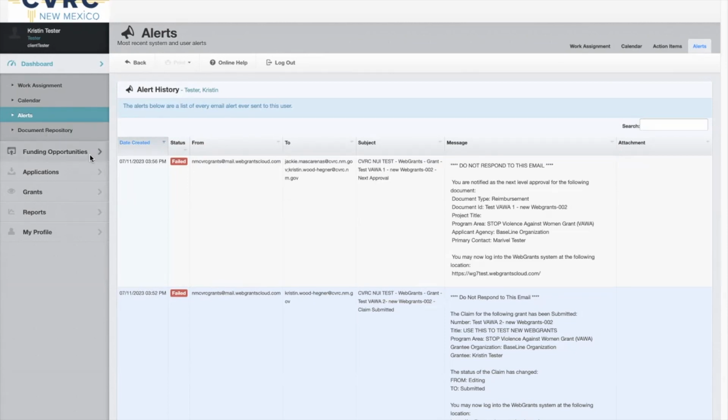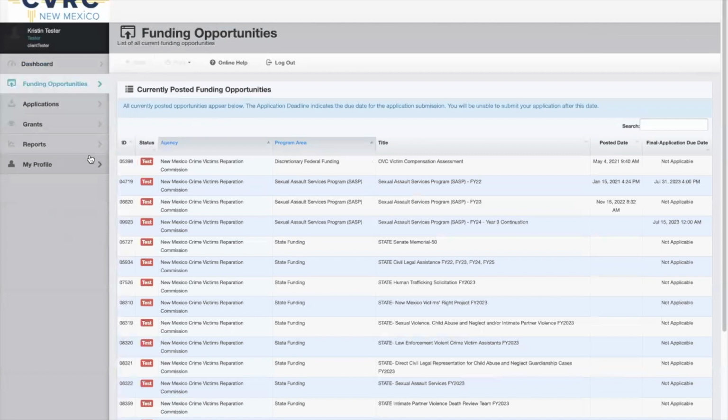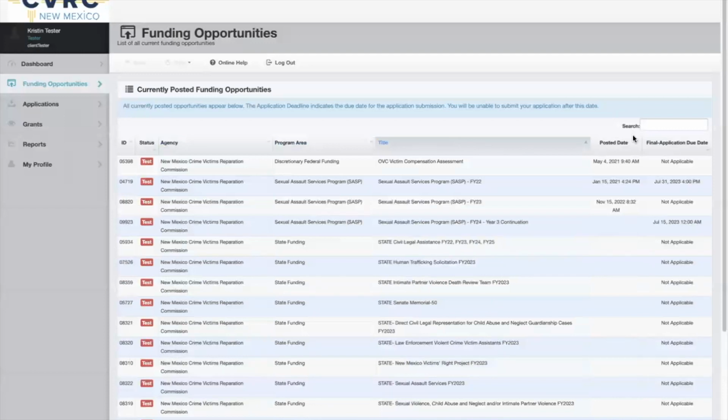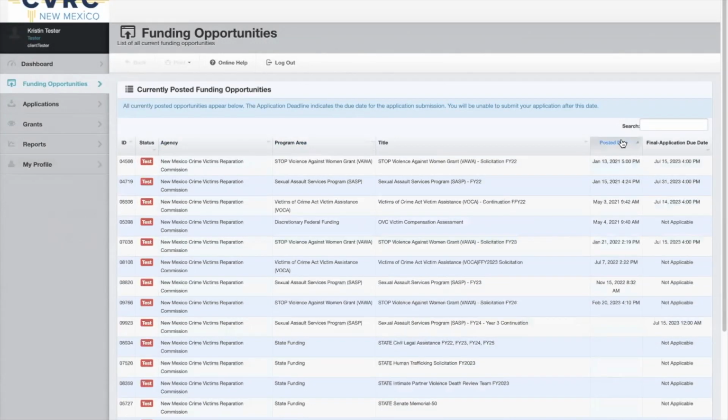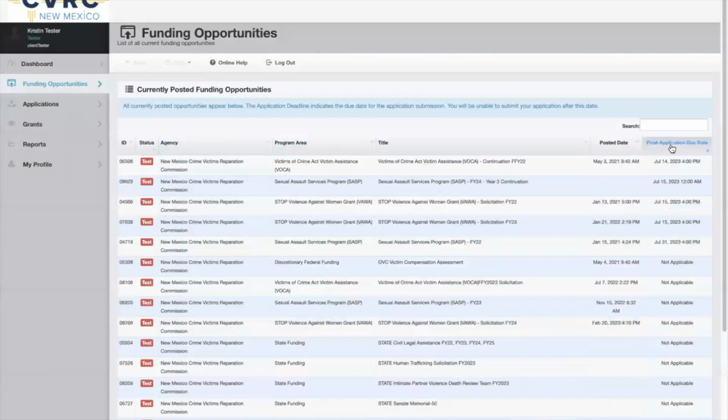To find requests for proposals, click Funding Opportunities in the side menu. Here you'll find a list of all the current funding opportunities, and in the new system, you can sort these opportunities in more ways, such as by title, the date it was posted, and the final application due date.